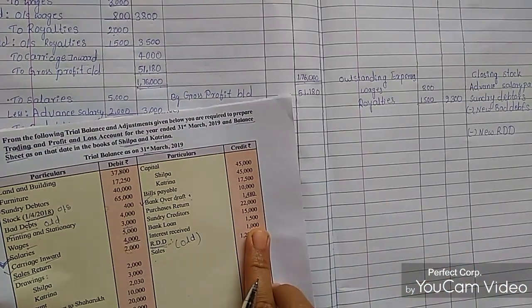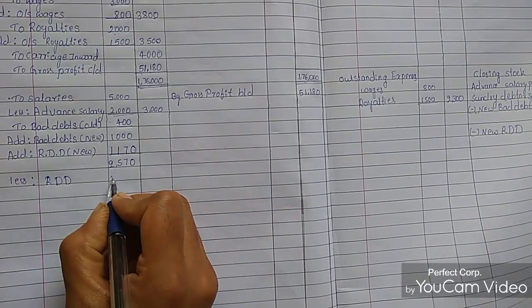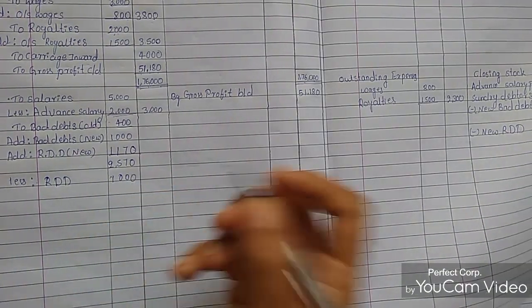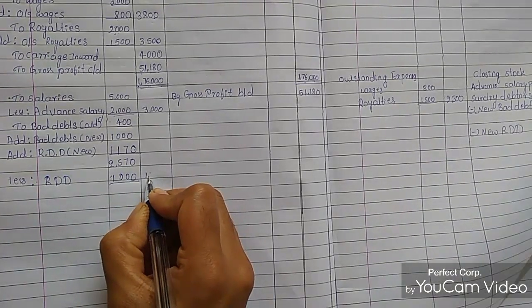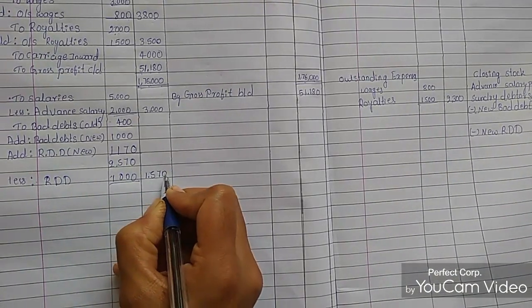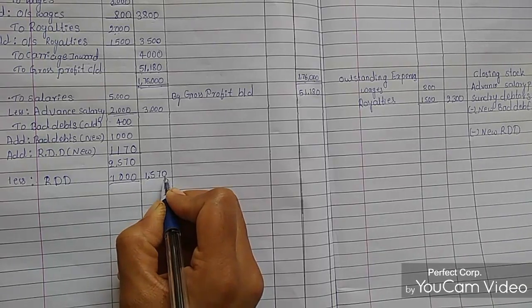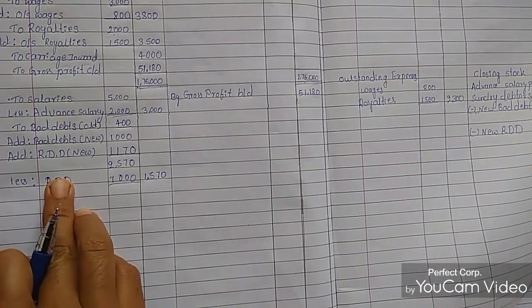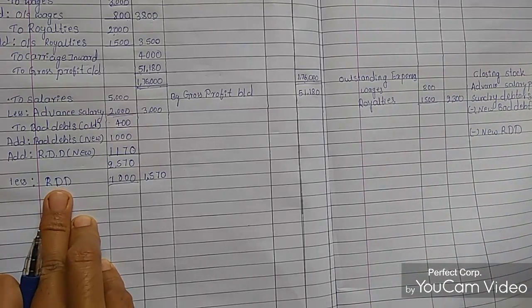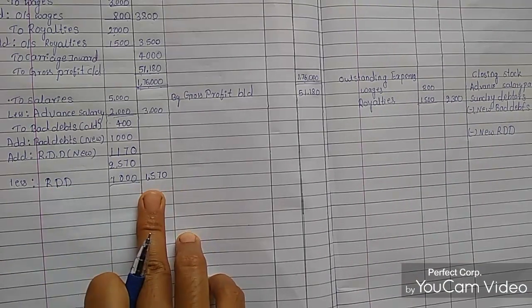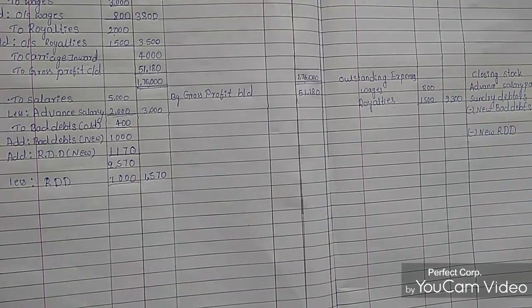How much is the old RDD? 1000 rupees, we are deducting. So after deducting, we got 1570 rupees.